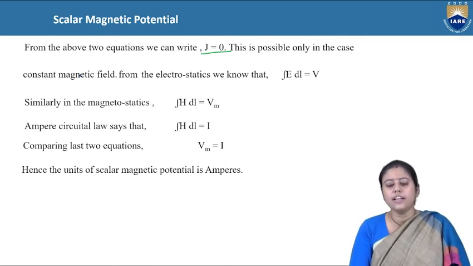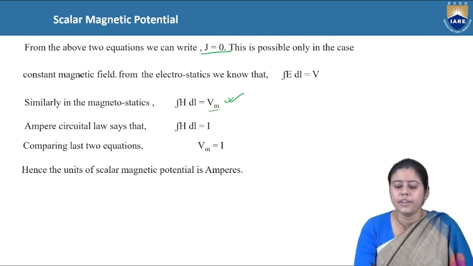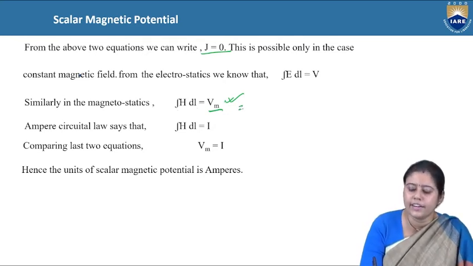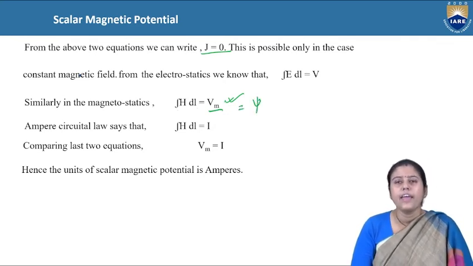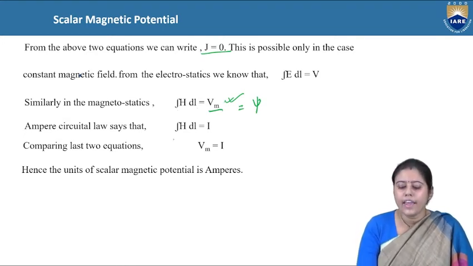What is Vm? Vm is the static, or scalar, magnetic potential, which we can also write as psi. Again, according to Ampere's circuital law, H dot dl is equal to I. So Vm is equal to I.